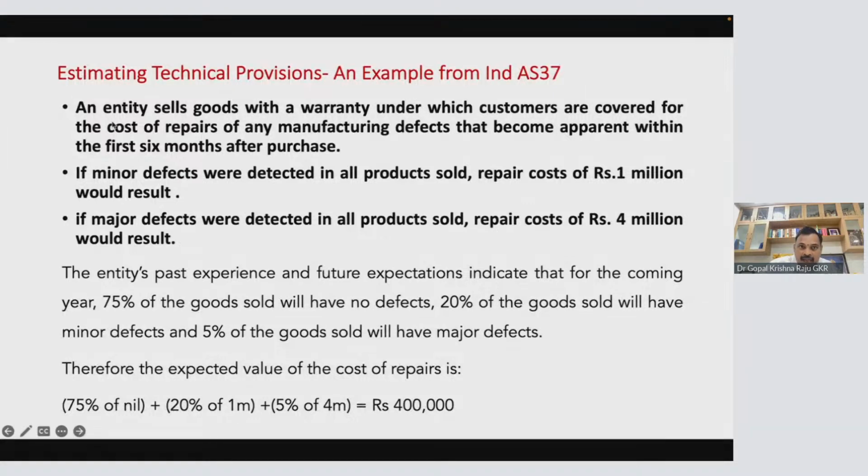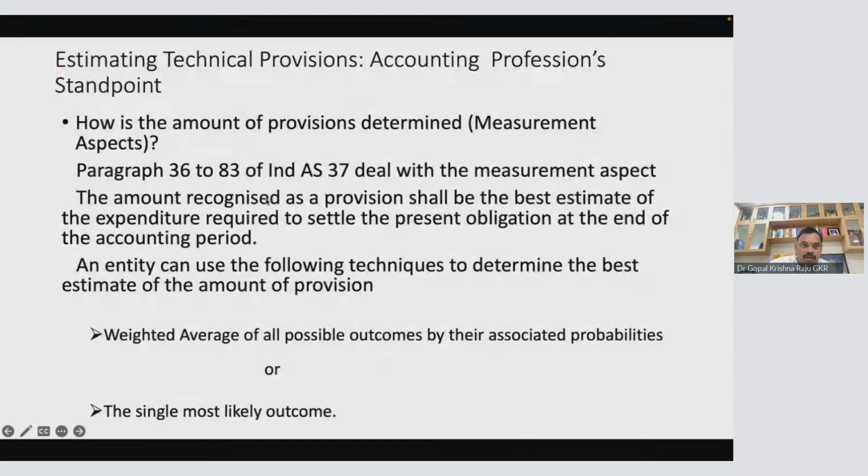Okay. Now, an entity is selling goods with a warranty under which customers are covered for the cost of repairs of any manufacturing defect that becomes apparent within the first 6 months after purchase. If minor defects were detected, a repair cost of 1 million would result. Major defect means of all products. Okay, look at this, not one product. The repair cost will be 4 million. Now, from past experience, 75% of goods will have no defect, 20% of goods will have minor defect, 5% of goods will have major defect. Okay, so this is your estimation technique for provisions from Ind AS 37.